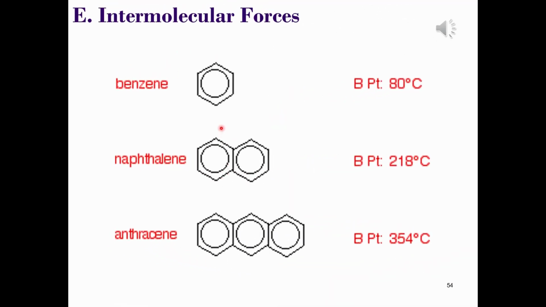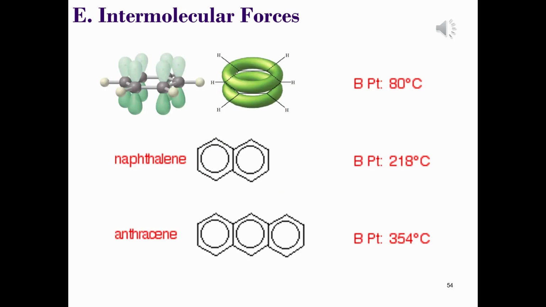Here's a sequence of moderately sized molecules which demonstrate the additive effect that I'm trying to get across here. All of the molecules are nonpolar, so dispersion forces are the only intermolecular forces of attraction between each of these compounds. The circles in the centre of the benzene ring simply mean that the pi bonds are delocalized over the whole ring structure. That is, the electrons don't belong to one particular atom, rather they're shared over all 6, which means there's a very large pi cloud.